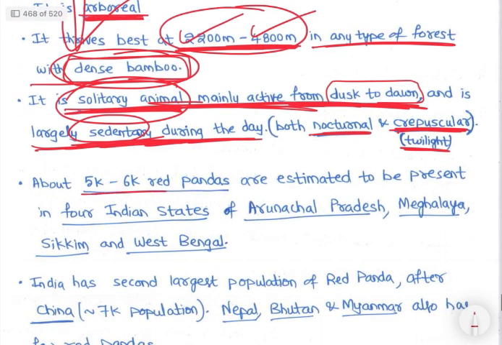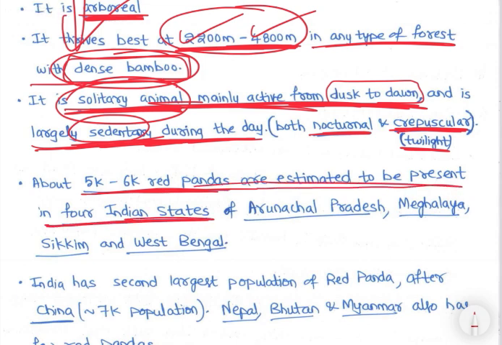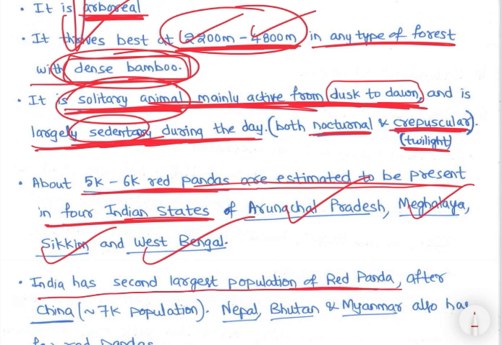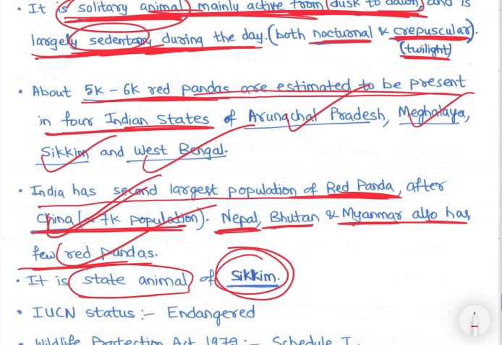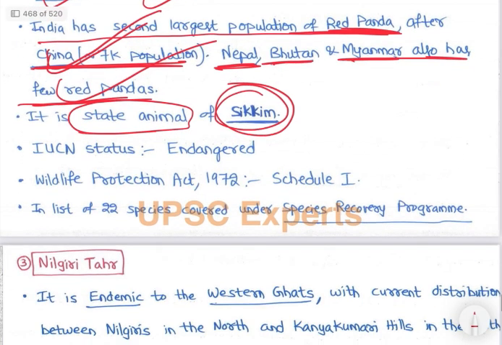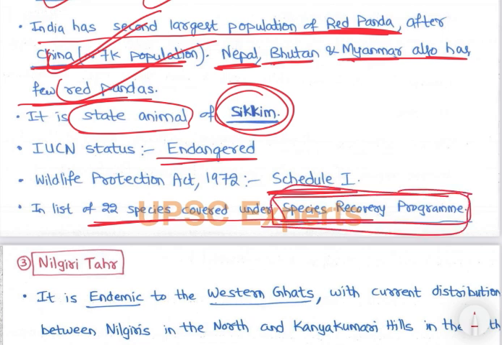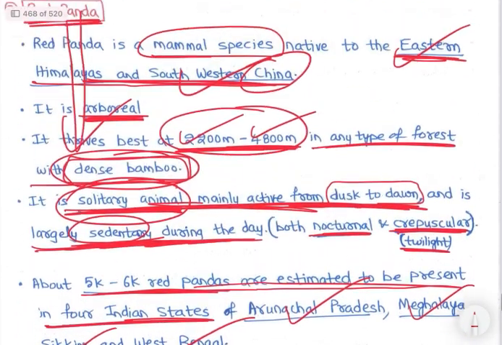About 5k to 6k red pandas are estimated to be present in four Indian states: Arunachal Pradesh, Meghalaya, Sikkim and West Bengal. India has the second largest population of red pandas after China. So China has more. Red pandas are also there in Nepal, Bhutan, and Myanmar has a few red pandas. It is the state animal of Sikkim. IUCN endangered, Schedule 1, and one of the 22 species under the species recovery program. We will also remember those 22 species. So that is with respect to the red panda.